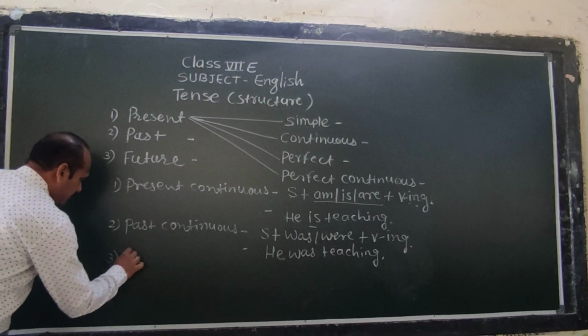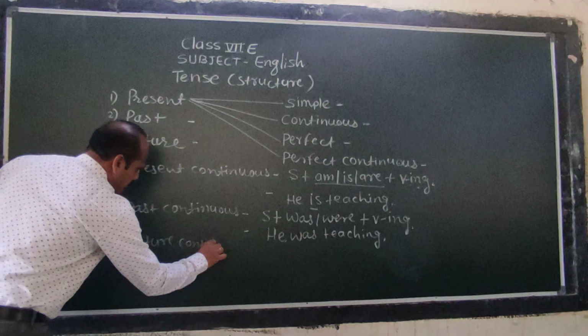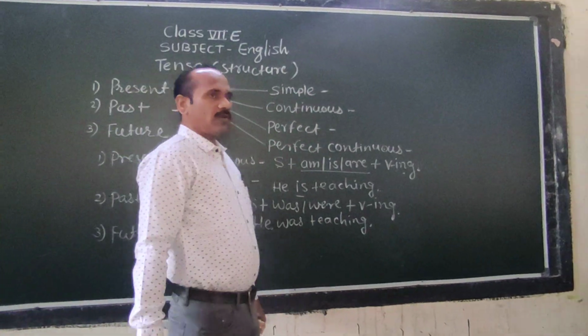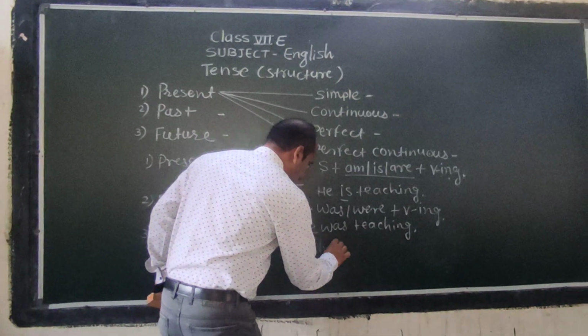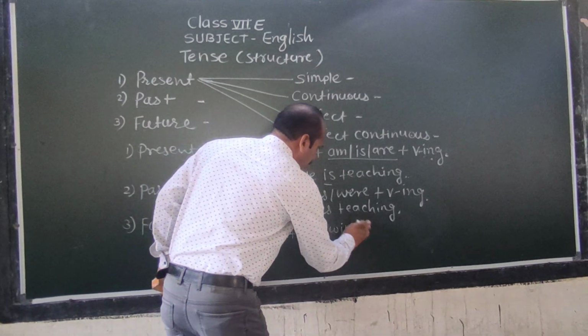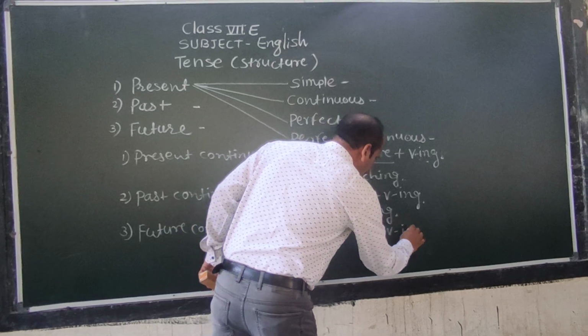And third, future continuous. What is the structure of future continuous? Subject plus shall be, will be plus V-ing.